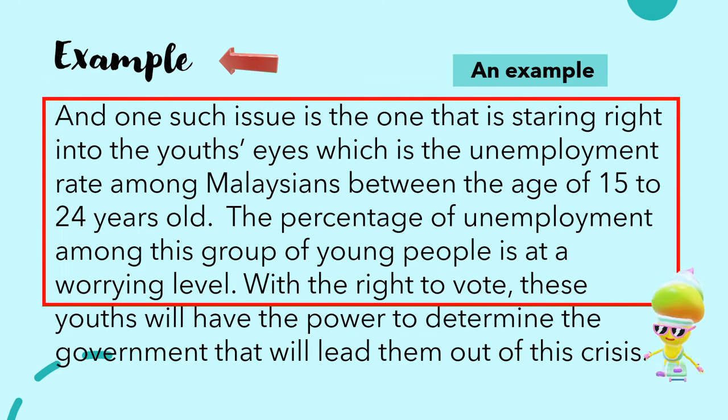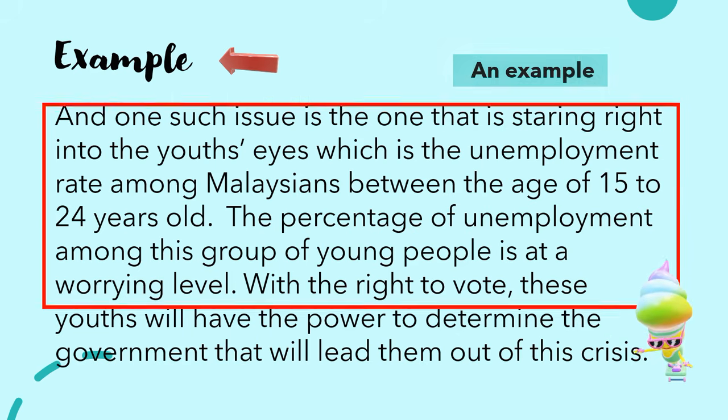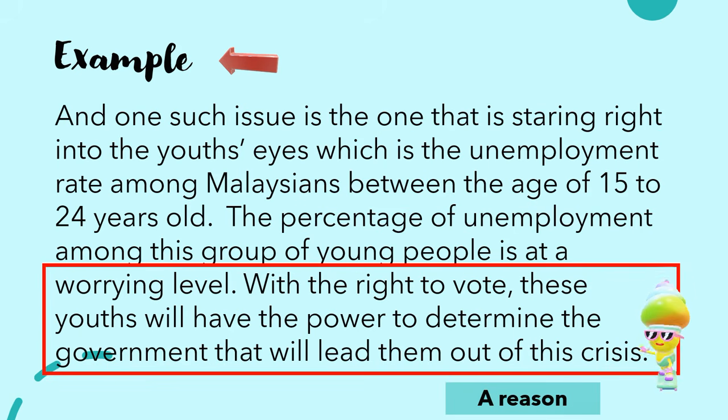And one such issue is the one that is staring right into the youth's eyes, which is the unemployment rate among Malaysians between the age of 15 to 24 years old. The percentage of unemployment among this group of young people is at a worrying level. This is an example of issues that are faced by youth today that you feel needs to be addressed. With the right to vote, these youths will have the power to determine the government that will lead them out of this crisis. Here, you are providing a reason why youth should start voting at 18 years old. You feel that only then will they have the power to make the changes.